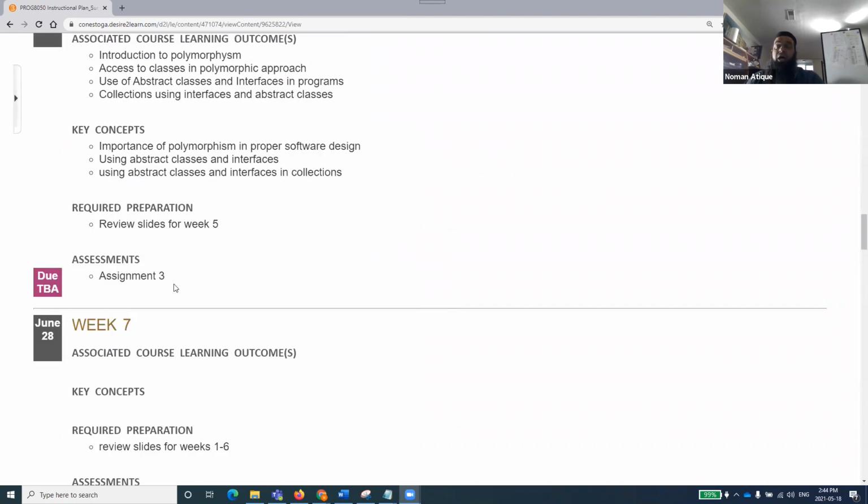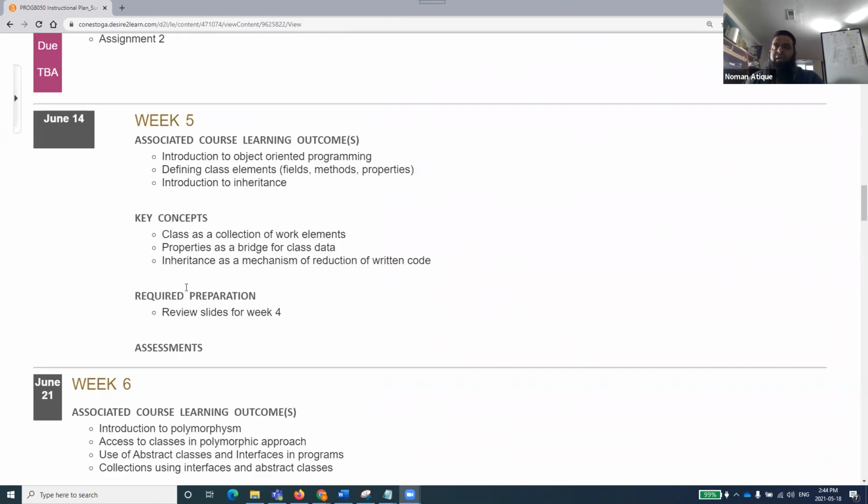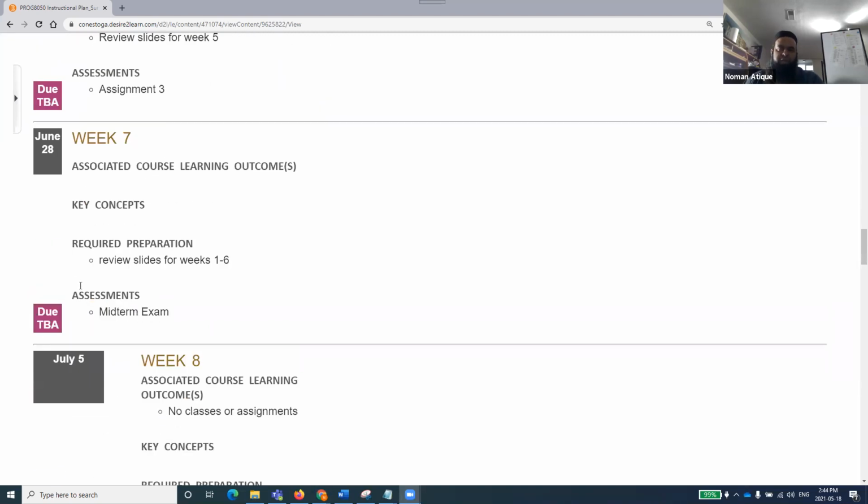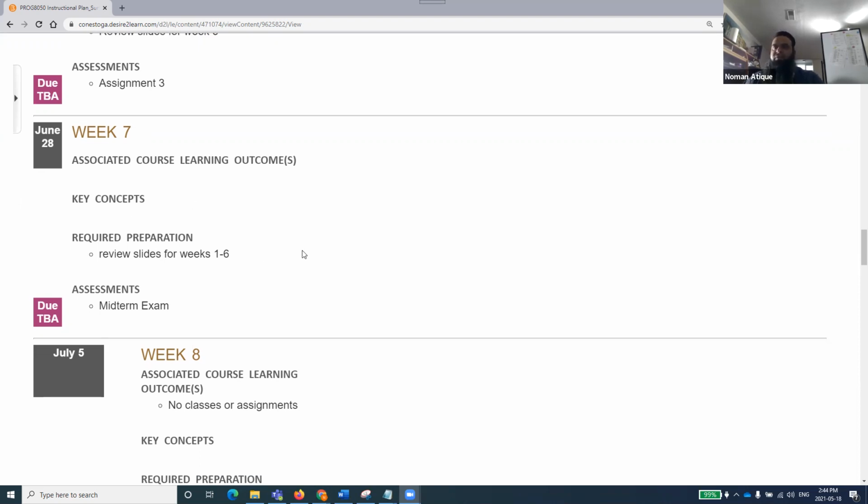There is one more thing missing over here. We will have a student success week on June 28th, which is not mentioned over here. So this instruction plan needs a bit of overhauling. Student success week means there is no class in the June 28th week. So if you are planning your travel to Canada, you can plan it in the June 28th week, because this week will be free for you. There will be no class whatsoever in that week.